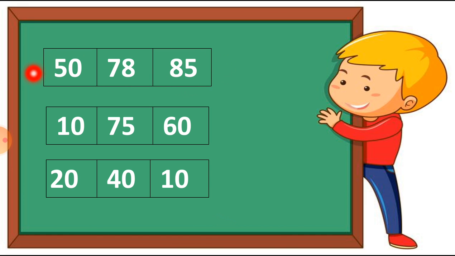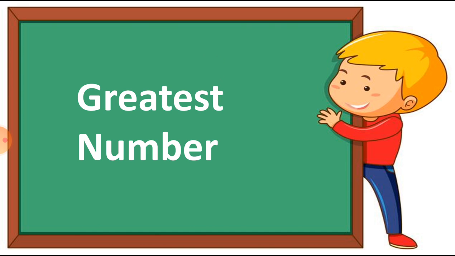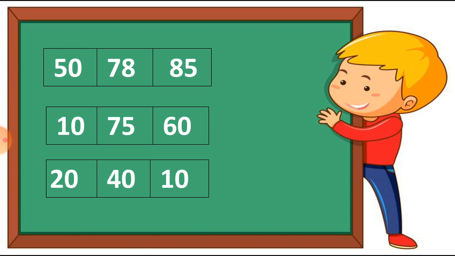We have to find the smallest number from these 3 numbers. I repeat, we have to find the greatest number from the given numbers. First we are going to take the greatest number. So students, here are these 3 numbers. Which is the greatest number? 50, 78 or 85, which is bigger? We have to circle that number. So we circle 85, because 85 is the bigger number.